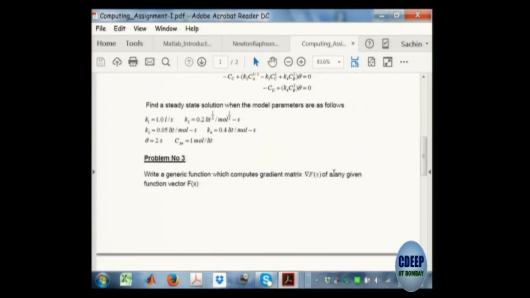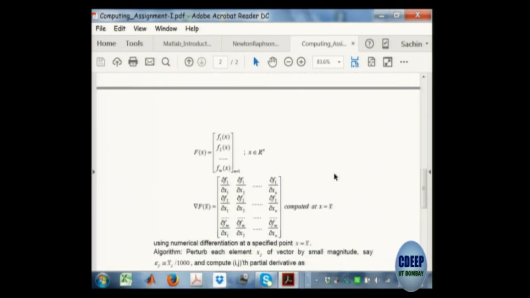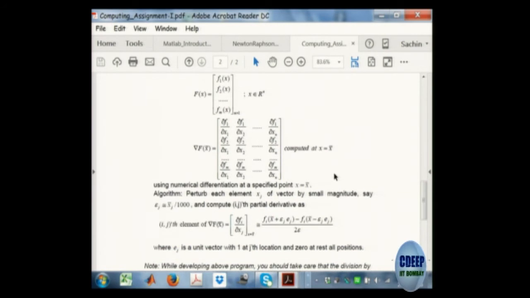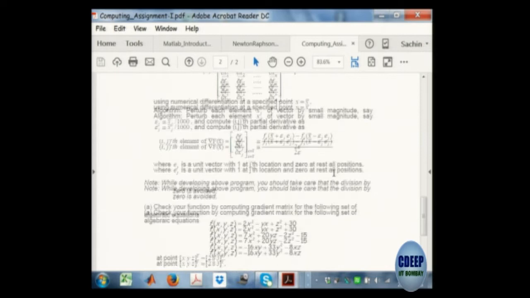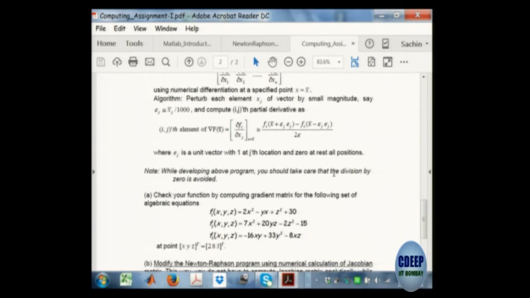Or the other thing I ask them to do is, how will you replace analytical computation by numerical computation of the Jacobian? Replace the analytical computation by numerical computations, okay. So like this, small tweaks to my code. This is my base code, now tweak it to add numerical Jacobian, okay. Using numerical Jacobian, solve another problem, so solve this problem using numerical Jacobian, okay.